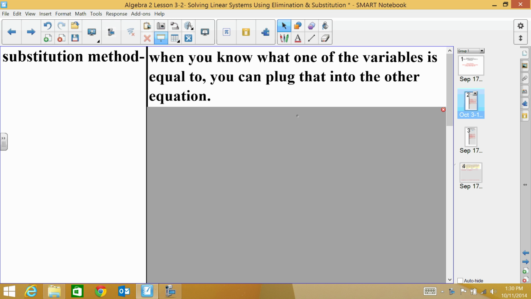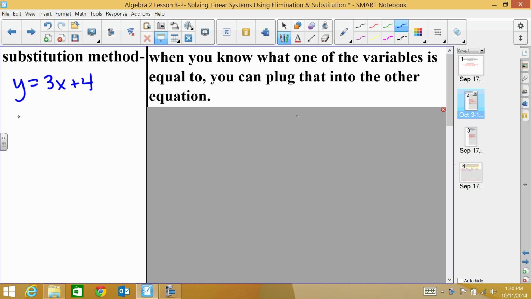The substitution method is when you know that one of the variables is equal to a specific thing, you can plug that into the other equation. So, for example, if I have the system of equations y equals 3x plus 4 and 2x plus 3y equals 10, then I know what y is equal to. It tells me that y is equal to 3x plus 4. So therefore, I could take 3x plus 4 and substitute that for y into the other equation, and then I could solve for both x and y.